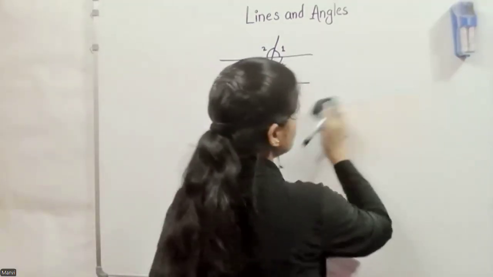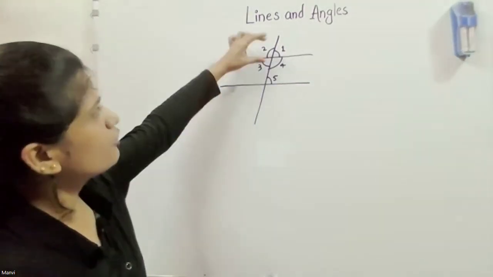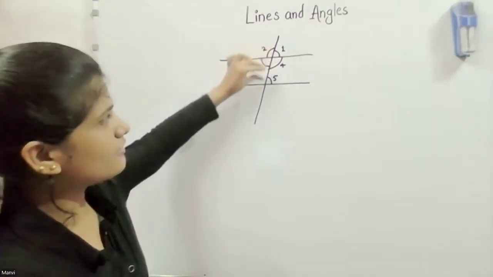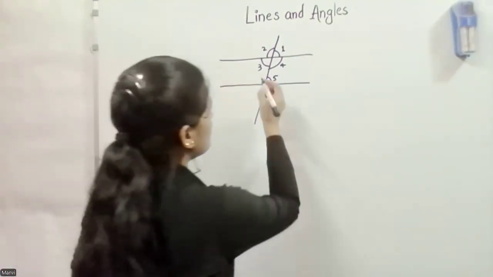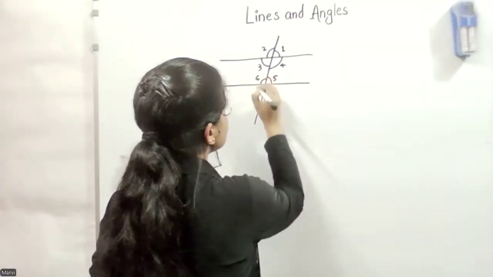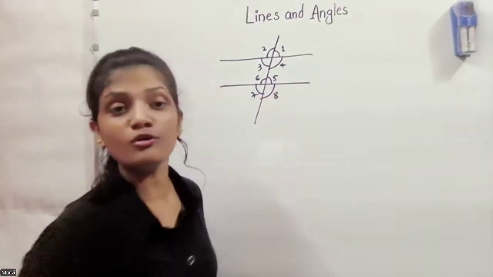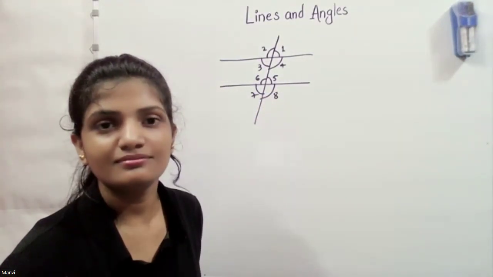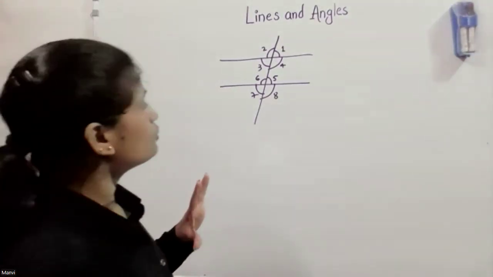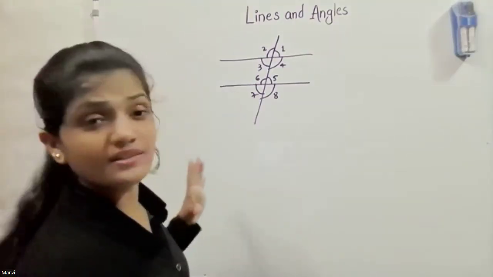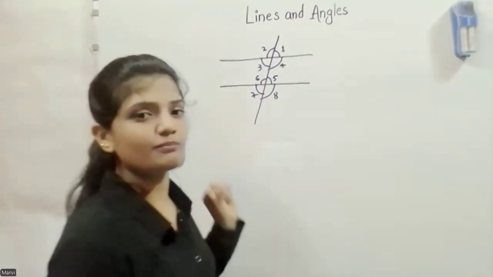Okay, Kavya? So here we have four angles and four angles here as well. Angle 5, then angle 6, angle 7, and angle 8. Any more? No. Okay. So there are very interesting relationships between these angles, and we need to remember all of those.